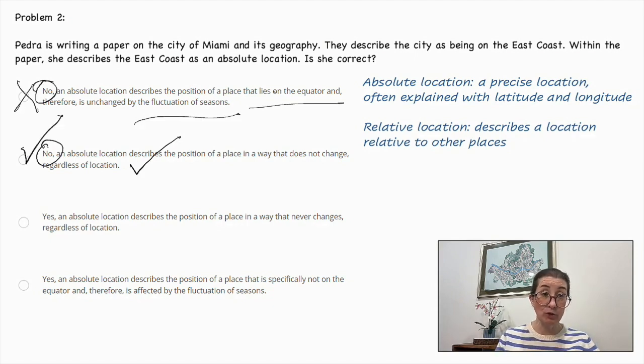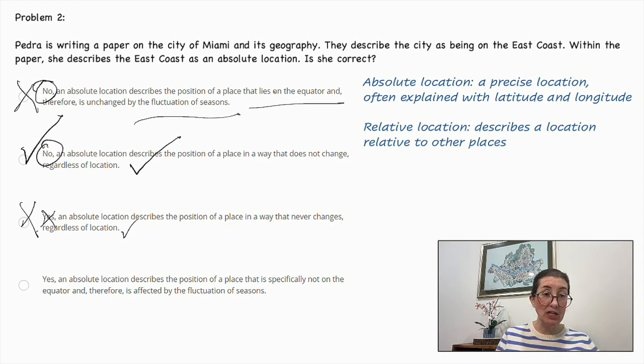But let's look at the other two. Yes, so right away that is incorrect. An absolute location describes the position of a place in a way that never changes regardless of location. That part is correct, but overall the answer is not correct. Finally, we have yes.